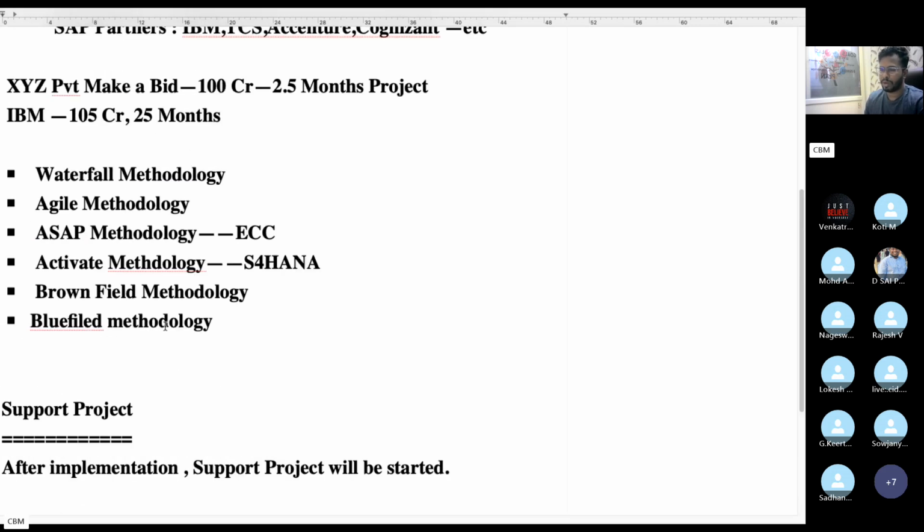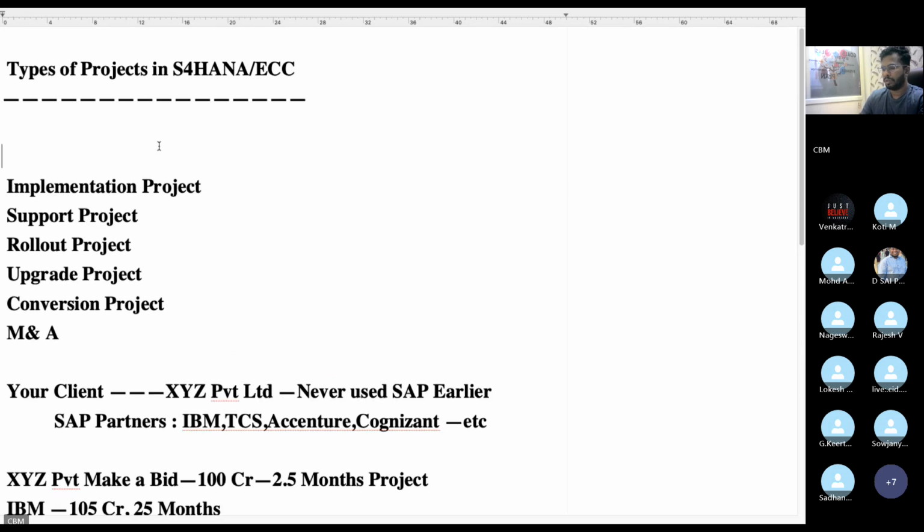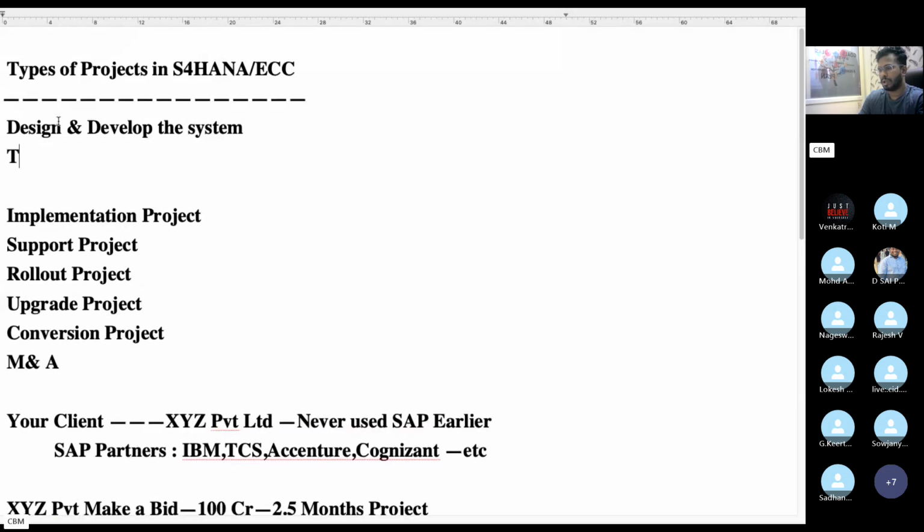Implementation means you need to design the system. As a functional consultant, you design and develop the system from scratch, and we have to perform configuration testing and data migration.